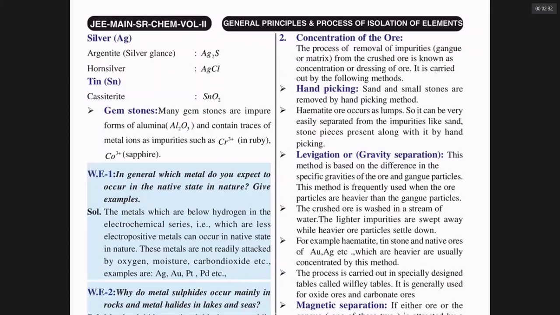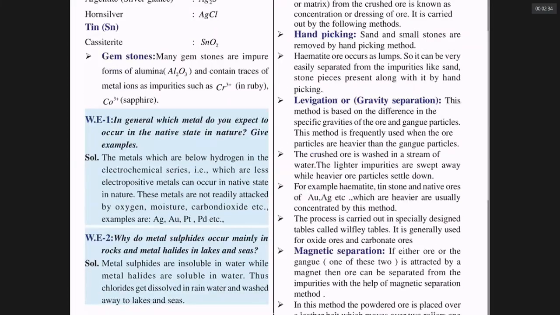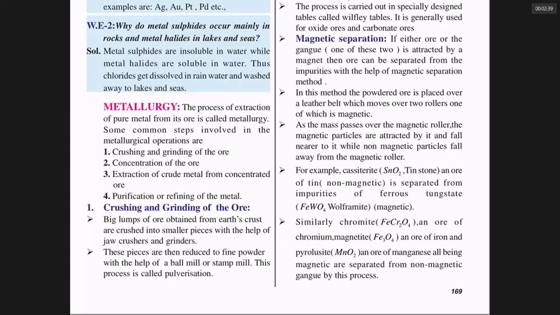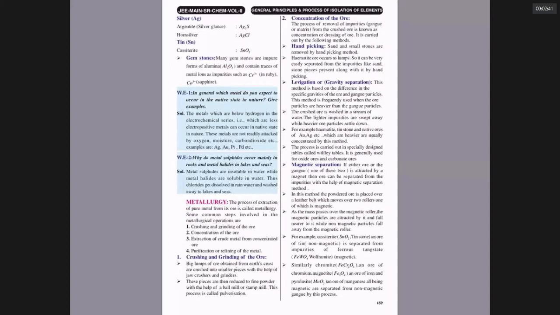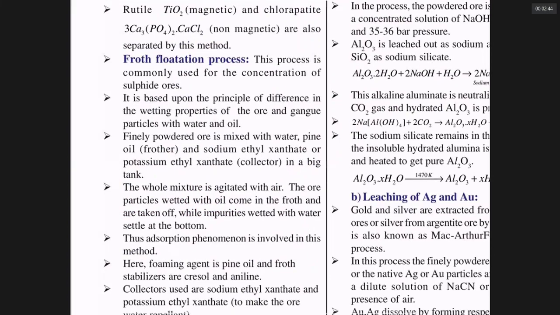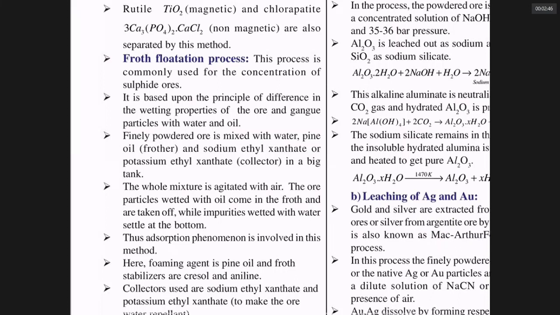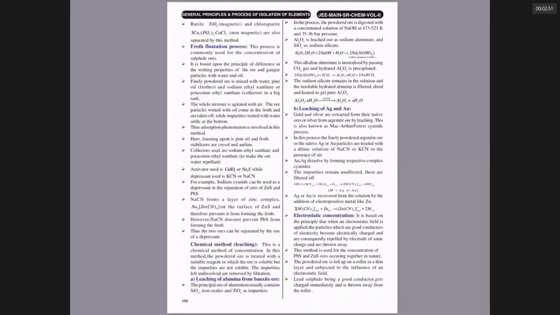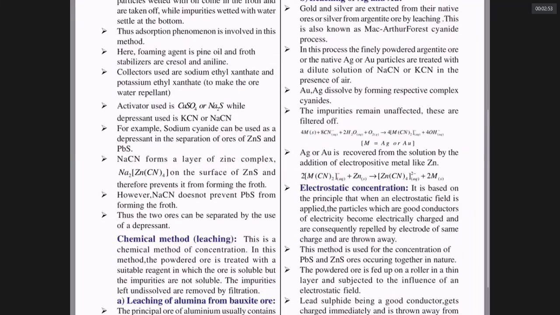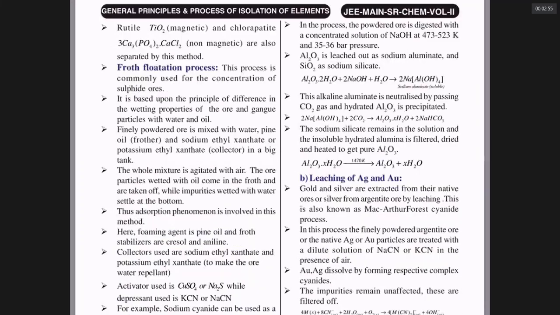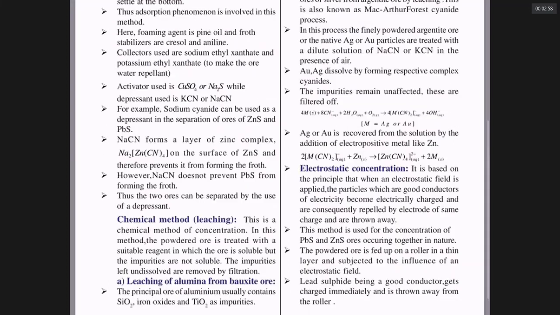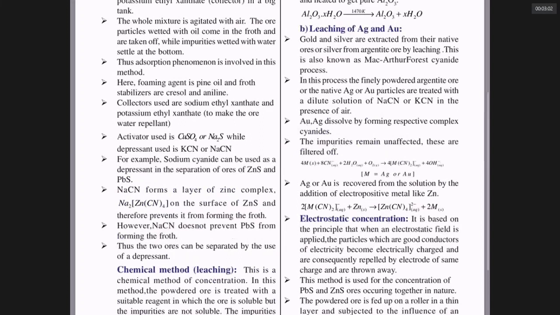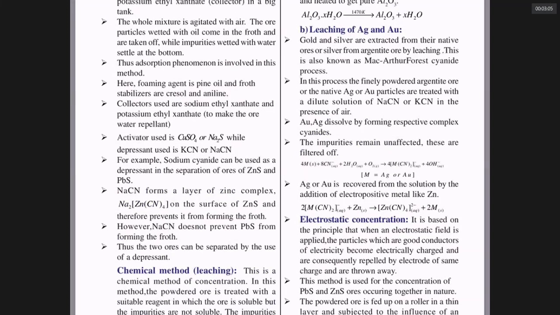Levitation or gravity separation is used for concentrating which ores? Magnetic separation is used for concentrating which ores? Froth flotation is what? What is the depressant and why is it so important? In leaching, the steps involved in extraction of aluminum, in concentration of aluminum ore, leaching related to silver reaction, leaching related to gold reaction.